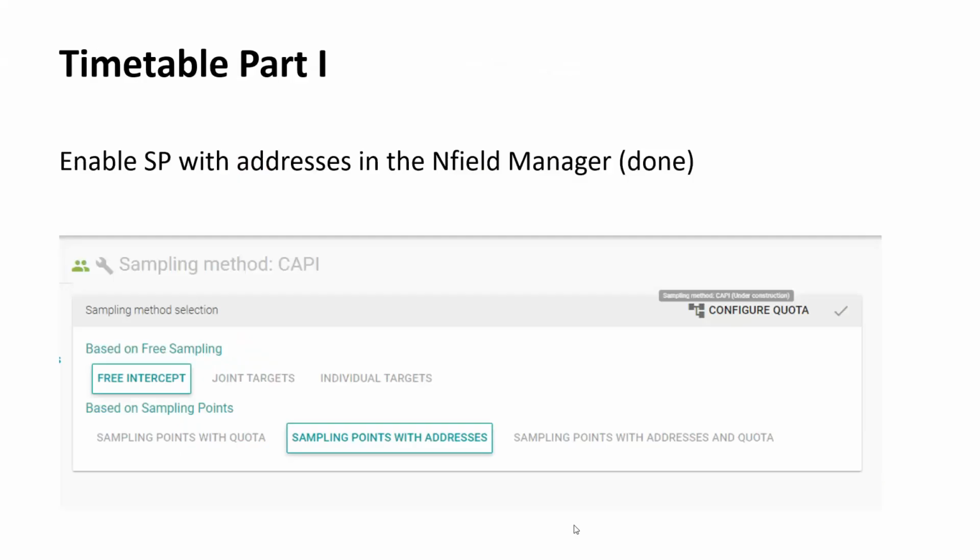The timetable. So we will take a look in some detail at this timetable. The first step in the timetable is to enable the sample points with addresses in the Nfield manager. This has been done. So if you log into the Nfield manager, when you try to select the sampling method, you should now also see the sampling points with addresses and the sampling points with addresses and quota. This should be done for everyone.